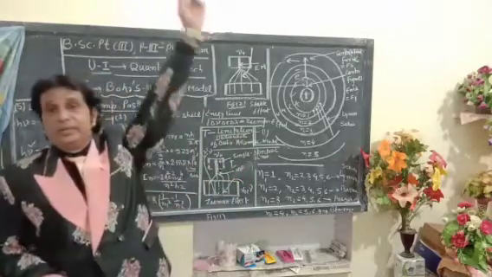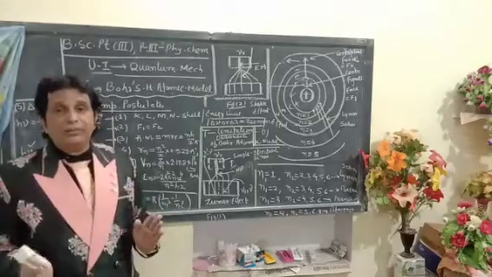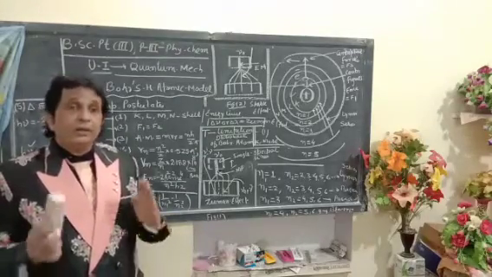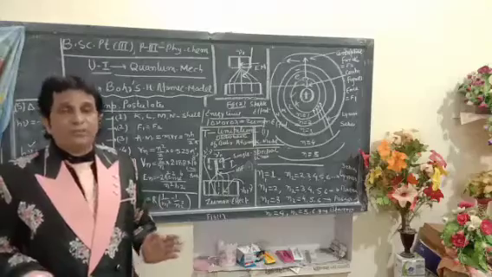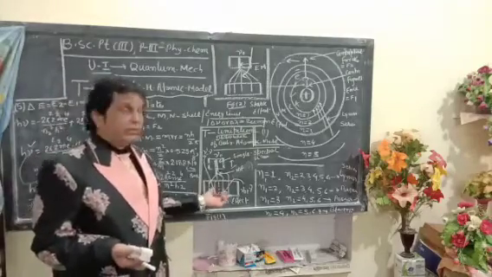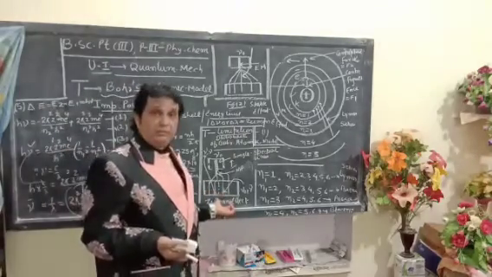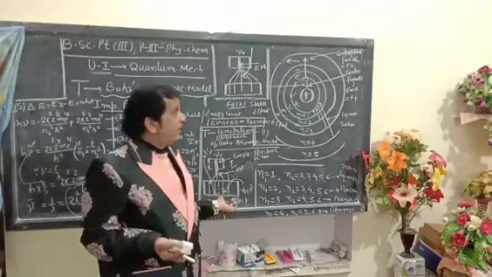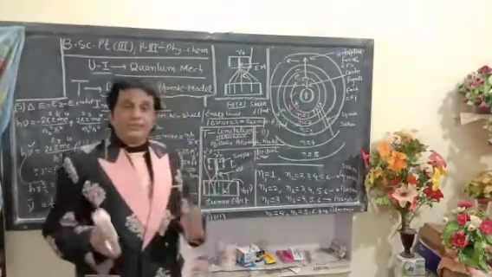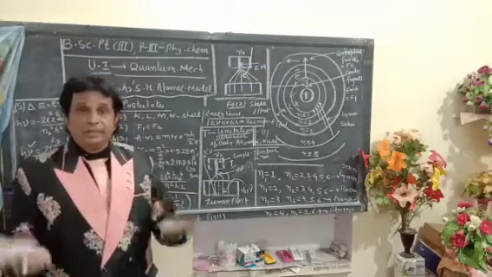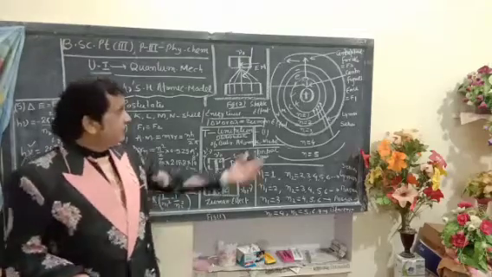Once again, dear students, try to understand the Zeeman effect. What is the role of the Zeeman effect in quantum mechanics? The Zeeman effect is mainly concerned with the classification of energy levels into subshells and orbitals, whereas Bohr gave single lines.